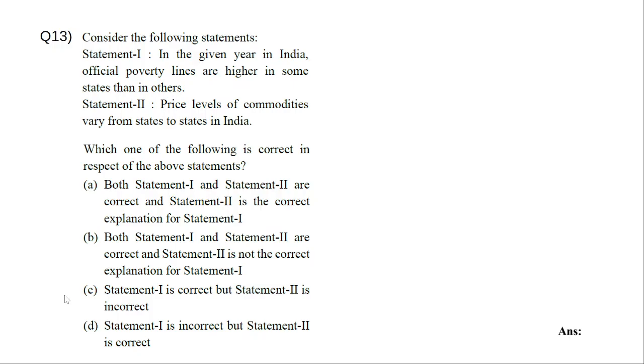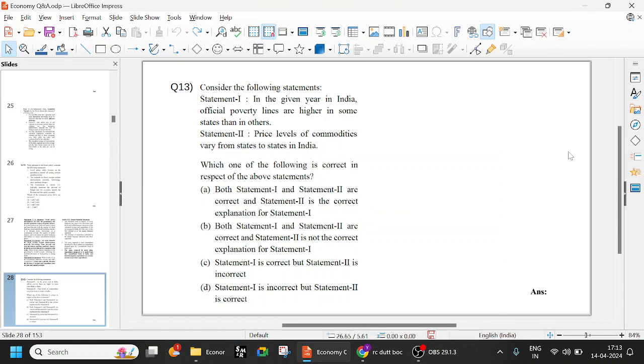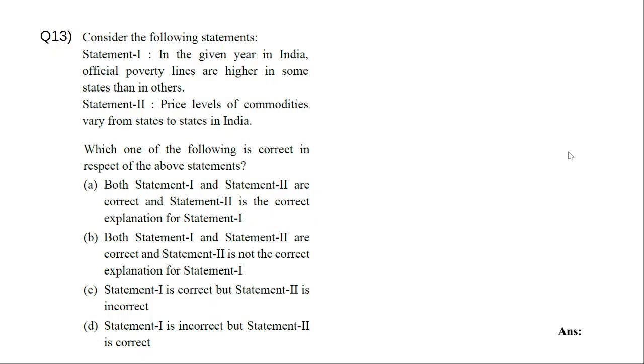Now look at this. 30th question. In the given year in India, official poverty lines are higher in some states than in others. Everybody knows the poverty line, right? Tendulkar committee, and there are several committees which we have to go through. We've already seen Dadabhai Naoroji gave the first jail cost of living, poverty line, all those things. And he's saying that they are higher in some states than in others. Statement 2 says price levels of commodities vary from state to state in India.